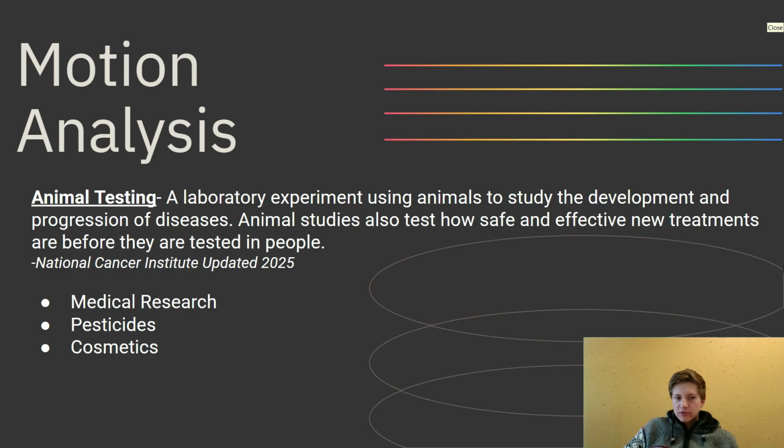Animal testing comes in a number of different key categories. We can see animal testing, specifically from the National Cancer Institute 2025, being laboratory experiments of animals to study the development and progression of disease. Animal studies also test how safe and effective new treatments are before they are tested in people.